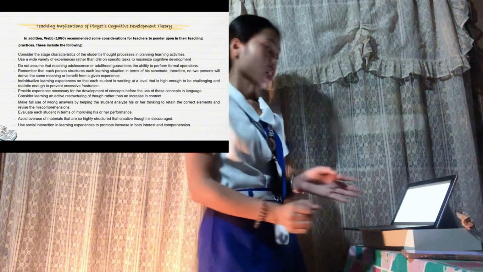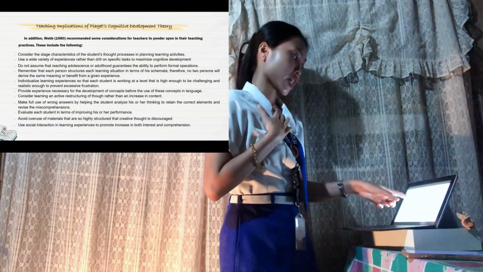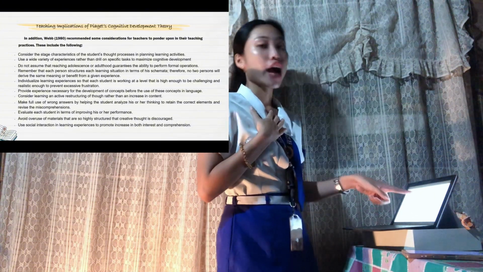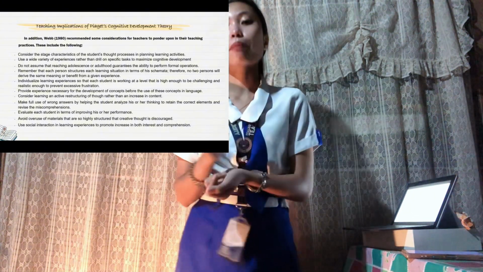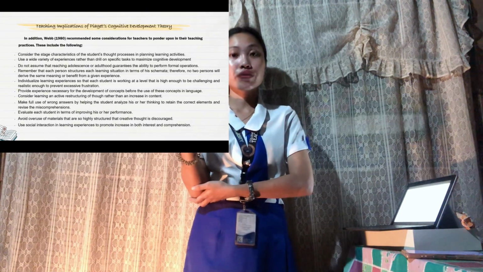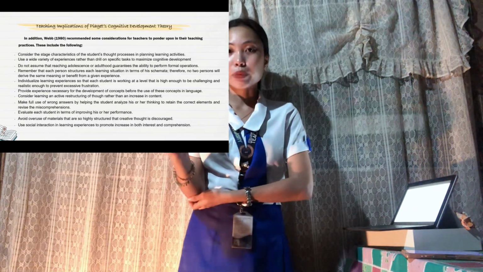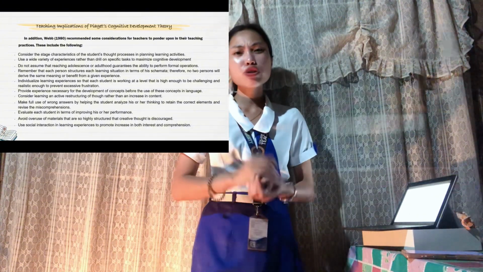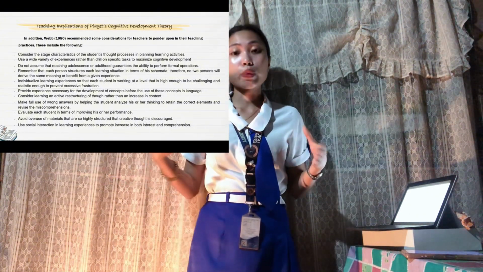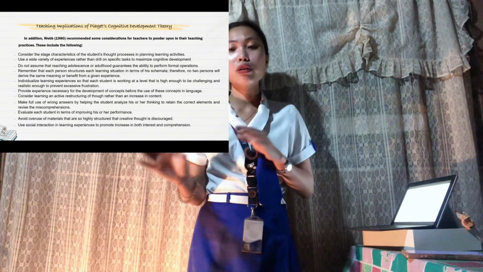Consider the stage characteristics of the students' thought processes in planning learning activities. So, for example, kung mag-teach of algebra to younger students who are still developing kanang concrete operational thinking, we must use physical objects like blocks to help them understand equations rather than abstract symbols.